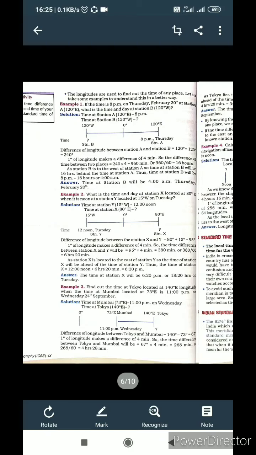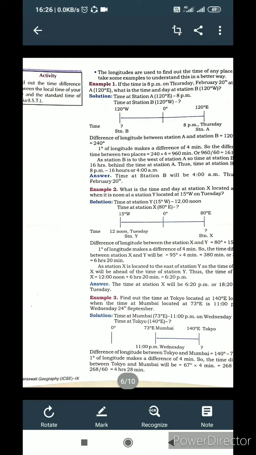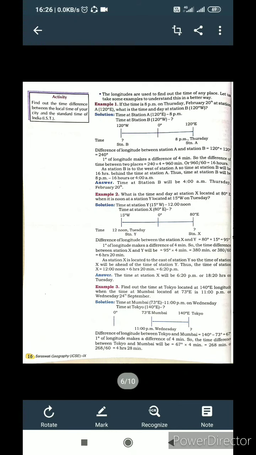The time at station A, 120 degrees east, is 8 p.m. The time at station B, 120 degrees west, is what? It means we have to find that. First we have to make a diagram. With the help of this diagram, we are able to know. On the left side we have to write 120 degrees west, and between that we put 0 degrees, and on the east side we write 120 degrees. We write the time 8 p.m. Thursday at station A, and we write station B.